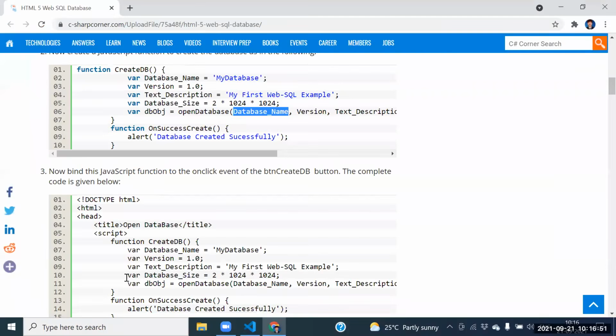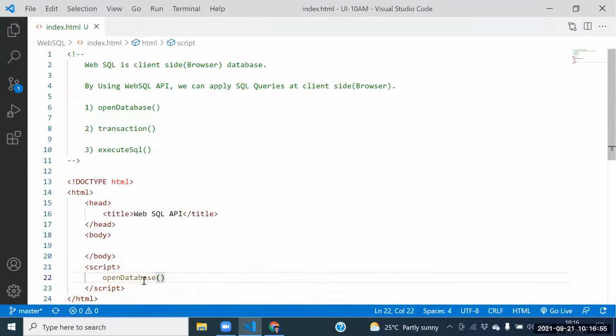Open database function. Check the spellings also, guys, because I don't know the spellings also. Here itself, we have one function. Which function we have? Open database function. Guys, what is argument one? Argument one is the database name. The database name is UI 10 AM.